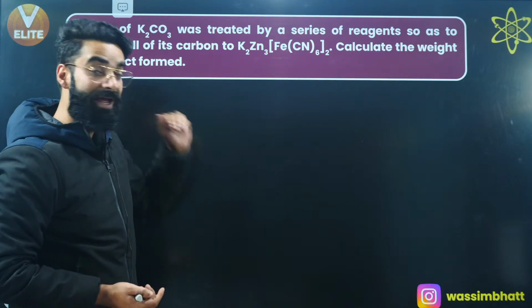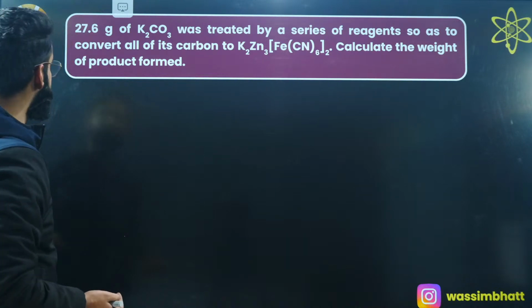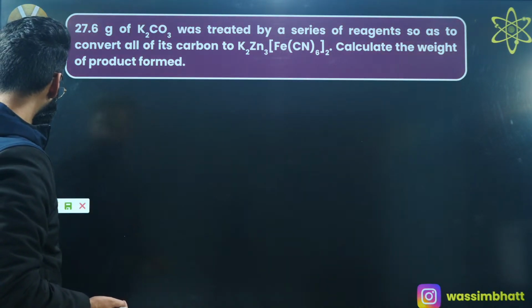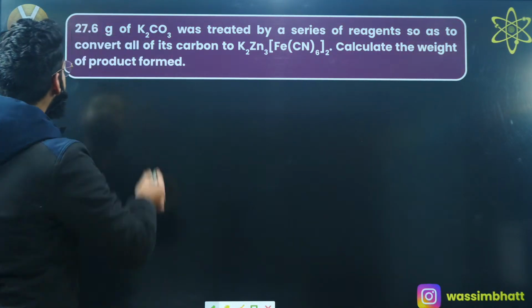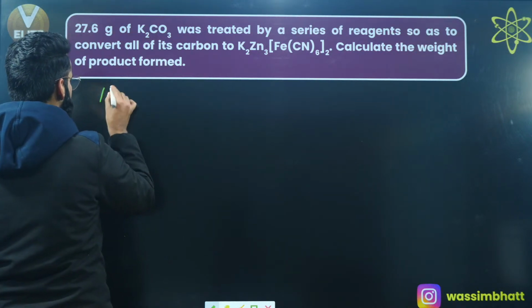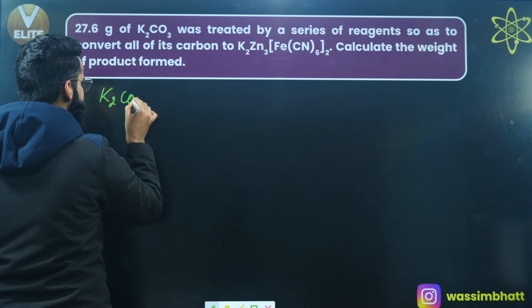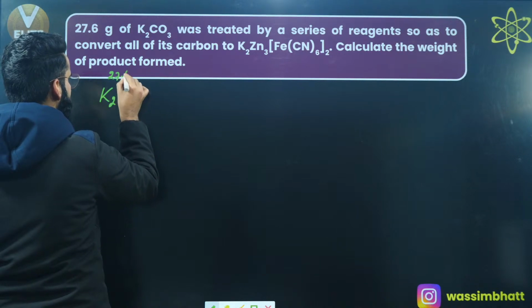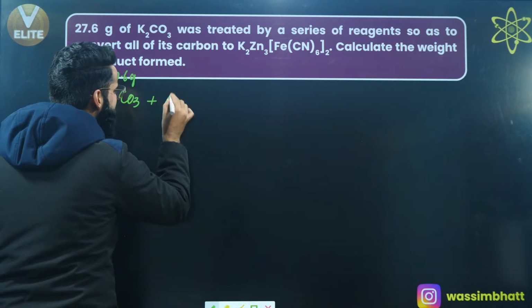Look at the question and see what the question says. It's mentioned that 27.6 grams of K2CO3 was treated by a series of reagents.